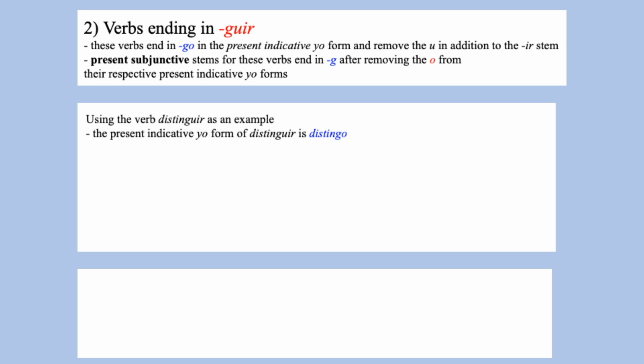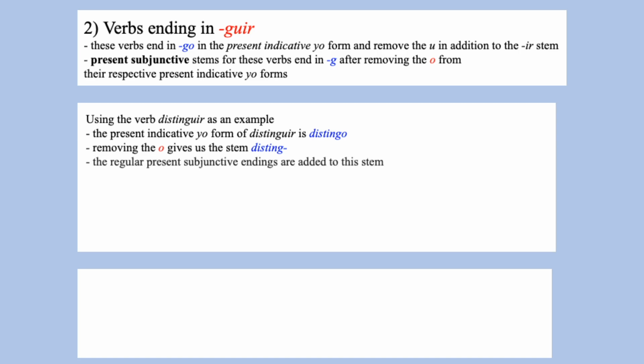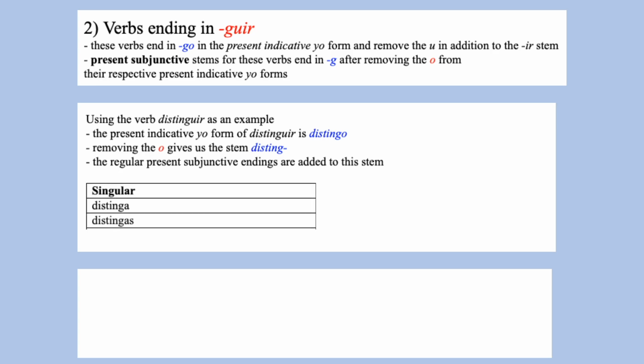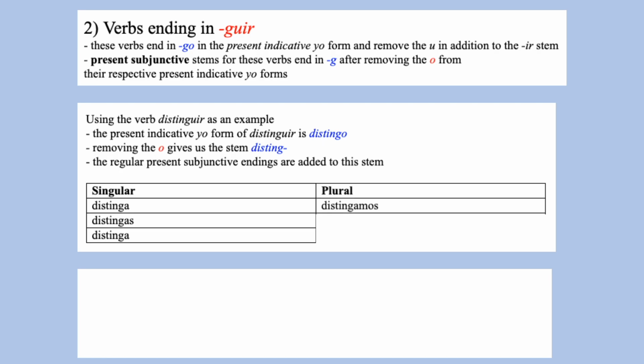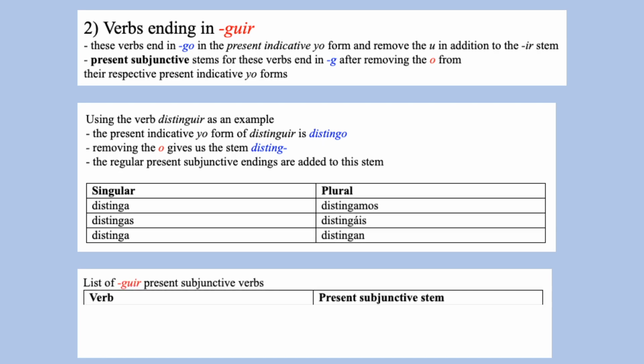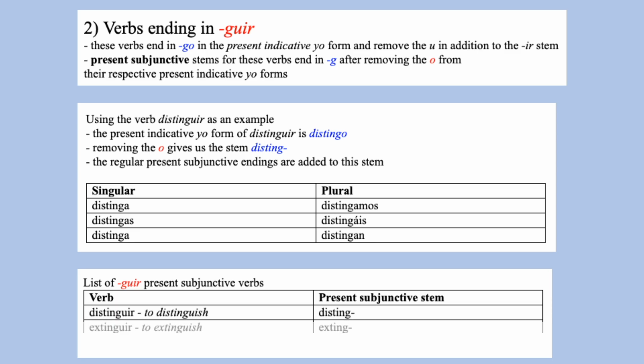So distinguir, the first person singular present tense form is distingo, again with the u removed. And then we remove the o, giving us the stem disting. And to this stem we add the present subjunctive endings: distinga, distingas, distinga, distingamos, distingáis, distingan. And these are a few more guir verbs.